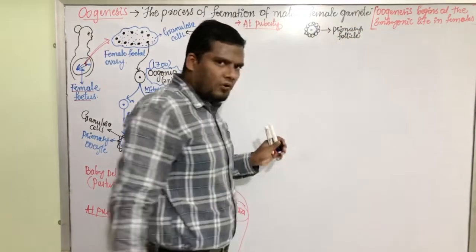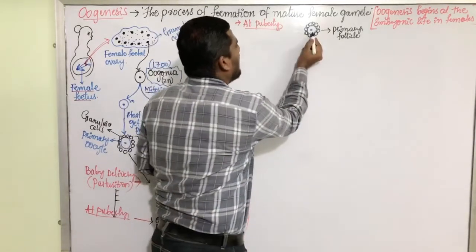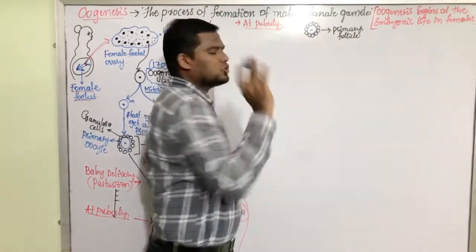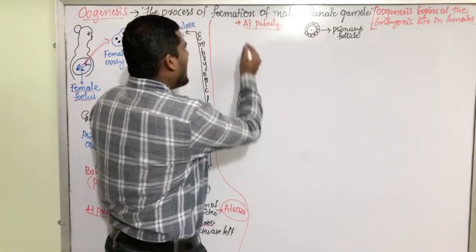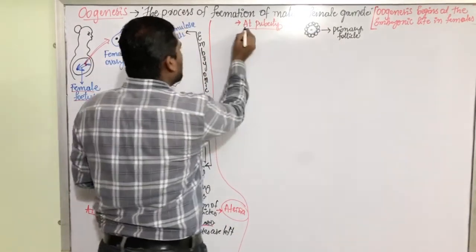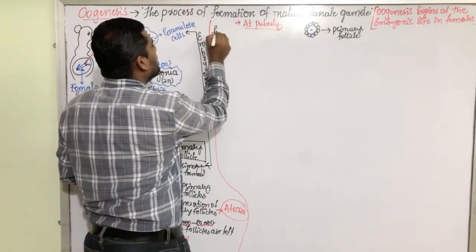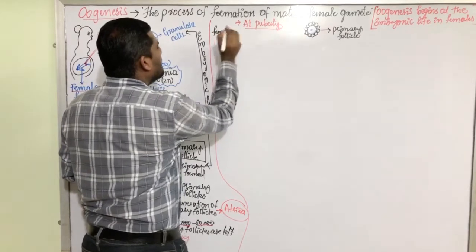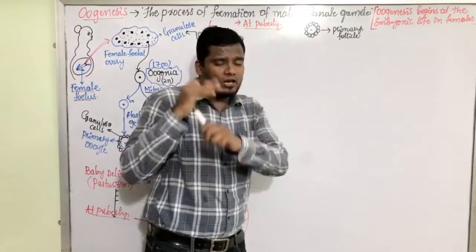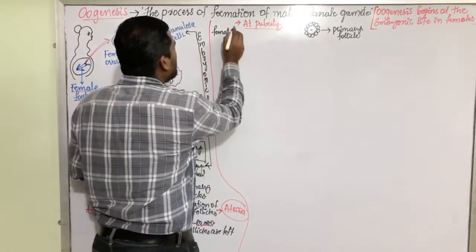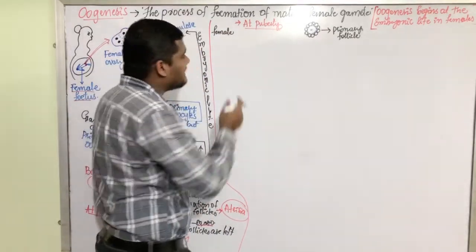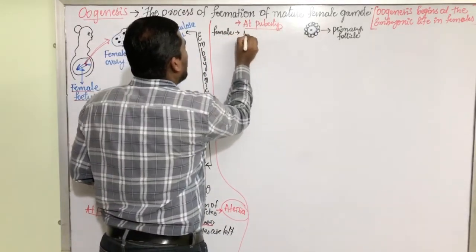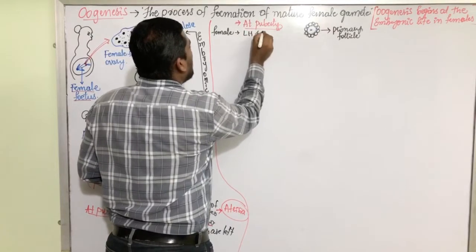In this primary follicle, we have a primary oocyte and the granulosa cells. At the time of puberty, what is going to happen? The female secretes two very important hormones. What are the two very important hormones at the time of puberty the female secretes? It is LH and FSH.